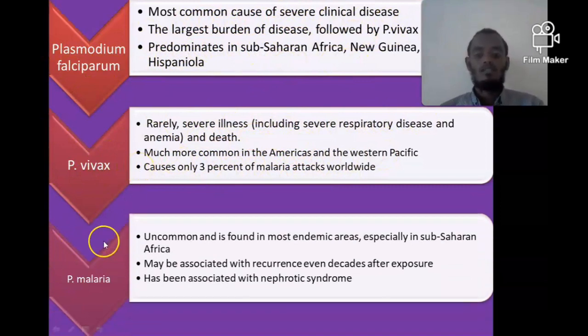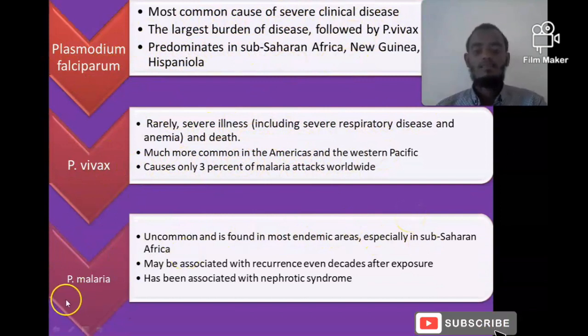The third one is Plasmodium malariae. It is an uncommon Plasmodium species and is found in most endemic areas where Plasmodium falciparum is common, that is in sub-Saharan Africa. And Plasmodium malariae may be associated with recurrence. The 3 Plasmodium species that are associated with recurrence are Plasmodium malariae, Plasmodium vivax, and Plasmodium ovale.